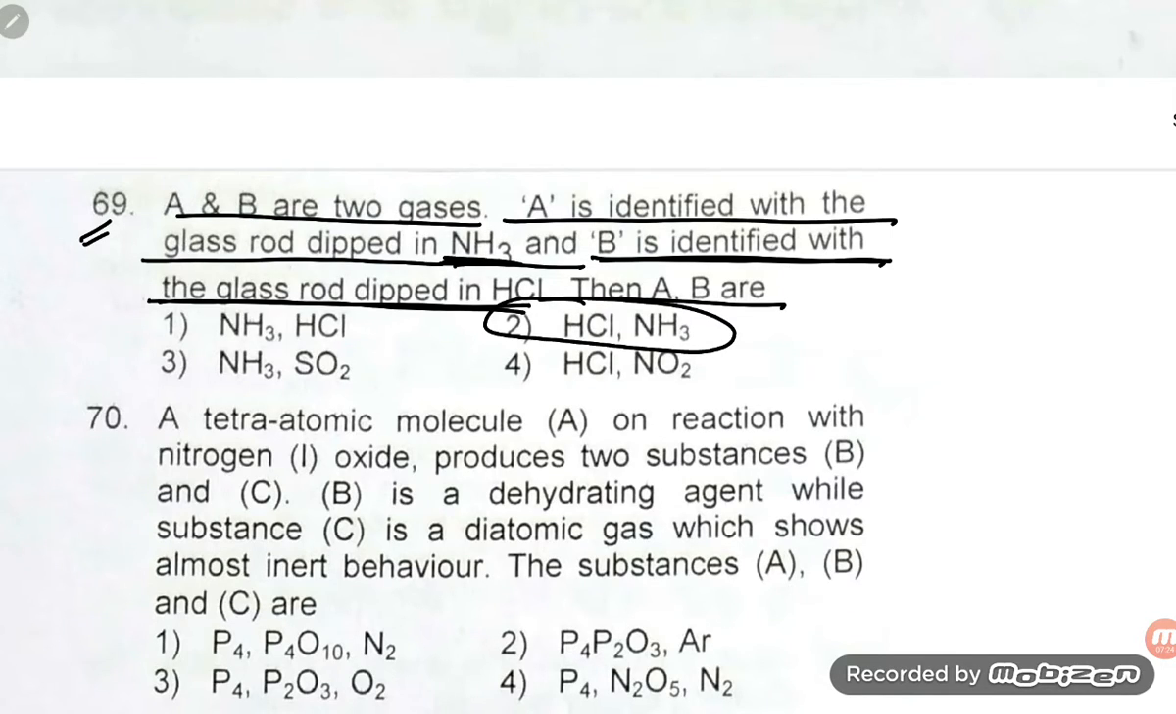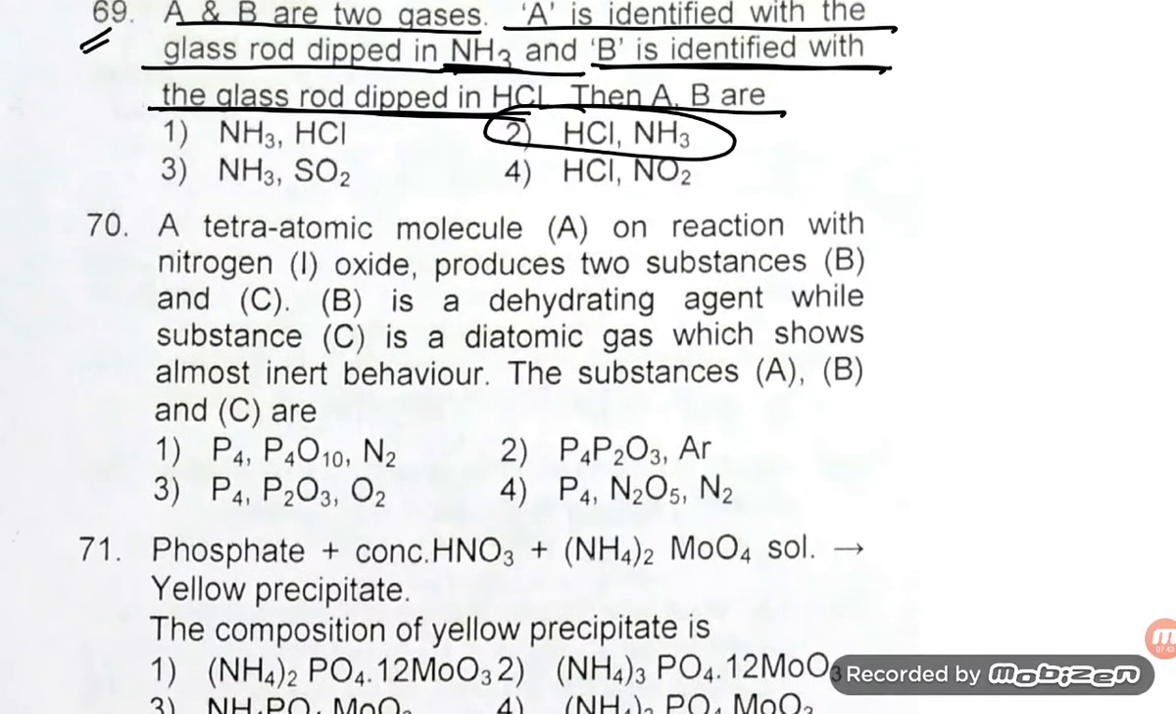A is identified with the glass rod dipped in ammonia and B is identified with the glass rod dipped in HCl. Then ABr. So HCl and NH3 will be our answers. Option number B is correct. Now let us move to question number 70.